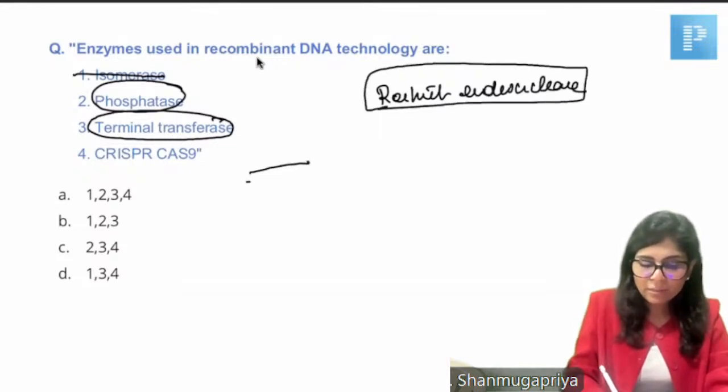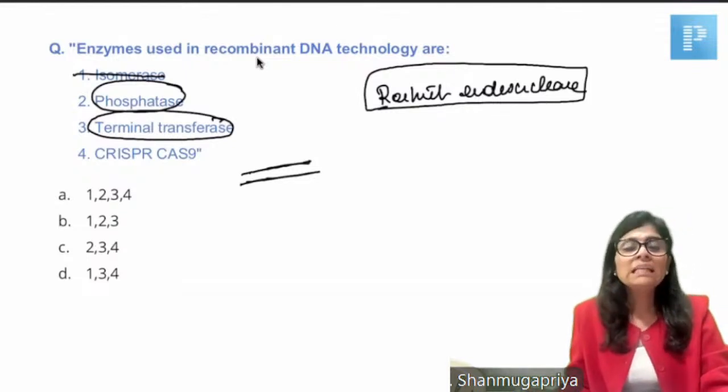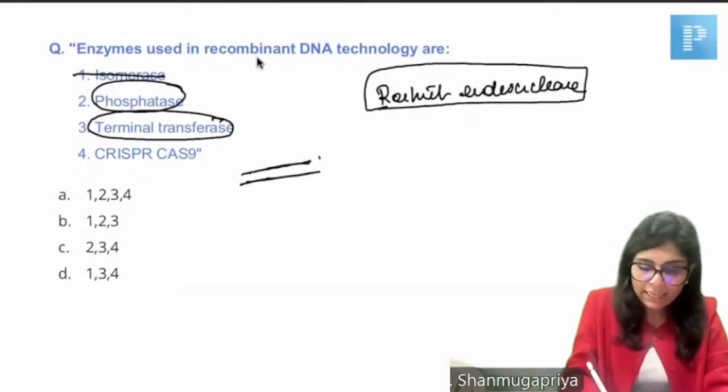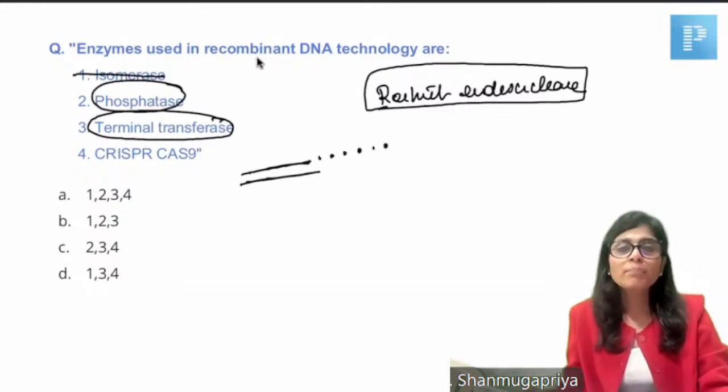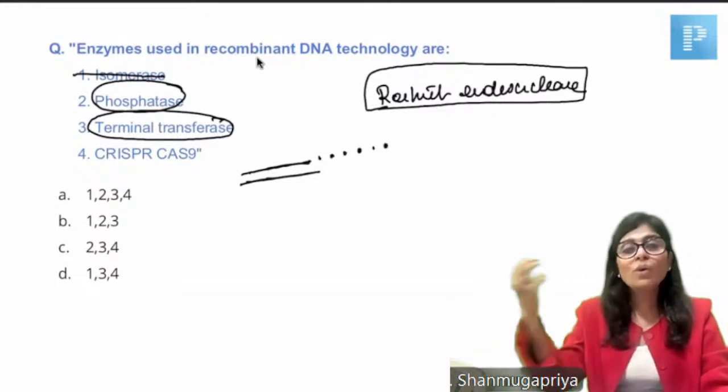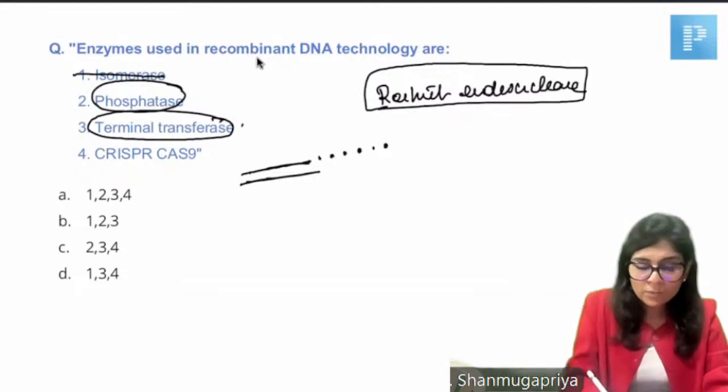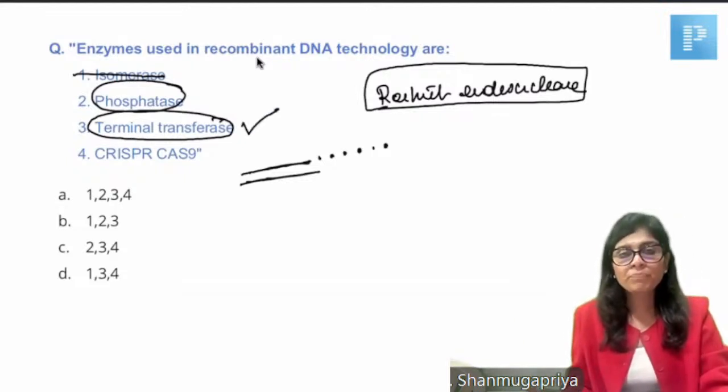After you cut it, suppose you're using a blunt end producing restriction endonuclease, terminal transferase will attach a few nucleotides to get overhanging edges, because only then you can ligate two unrelated genomes. That is why you use terminal transferase.